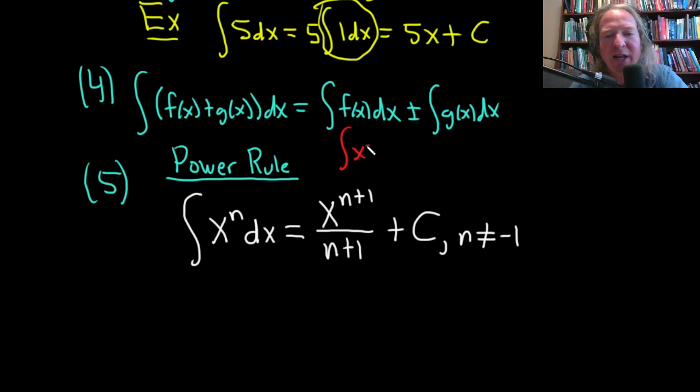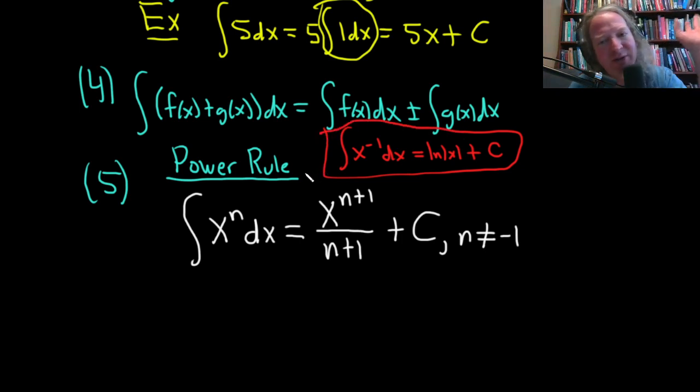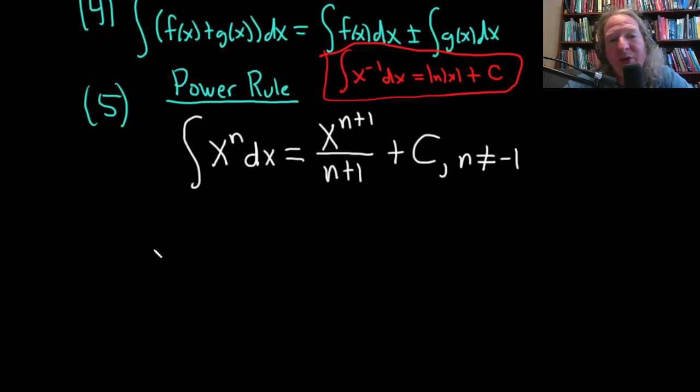If you have x to the -1, this is going to be the natural log of the absolute value of x plus c. This is something you learn later in calculus. We're not going to be discussing it in this video. It's taught much later. But for every other choice of n, you can use this formula. So very powerful. Let's do an example right away so you see it.